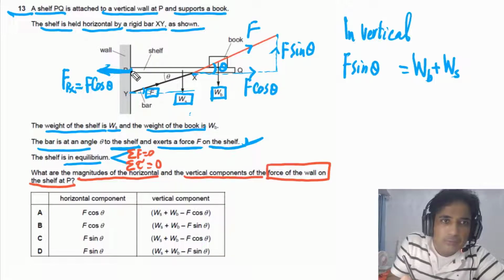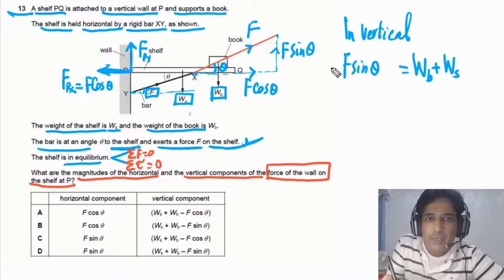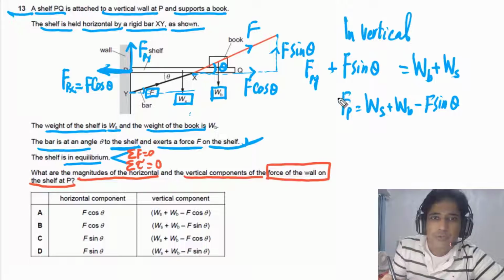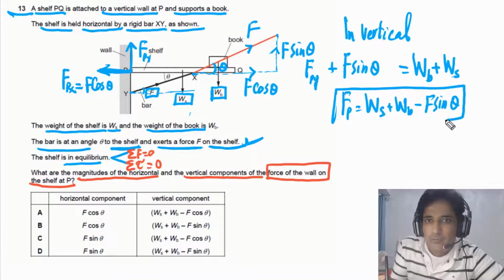So this force has to be vertically upwards, and we can say this force is FPY along vertical. We need to find out this force. So FPY, from here we can write down, will be equal to Ws plus Wb minus F sine of theta. So this is the magnitude of Fpy.